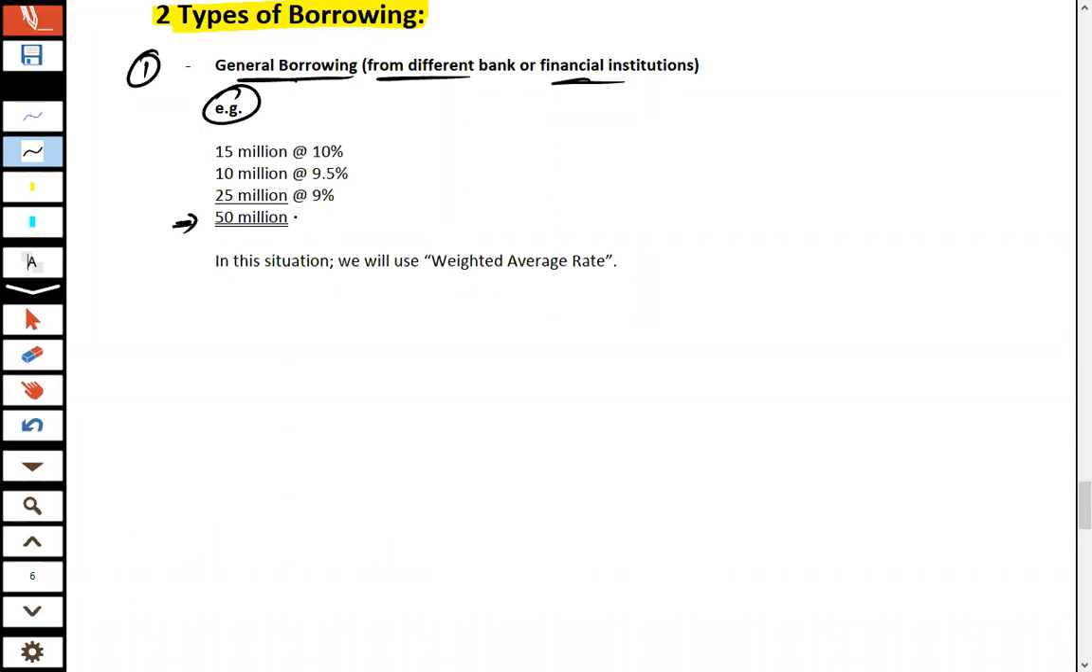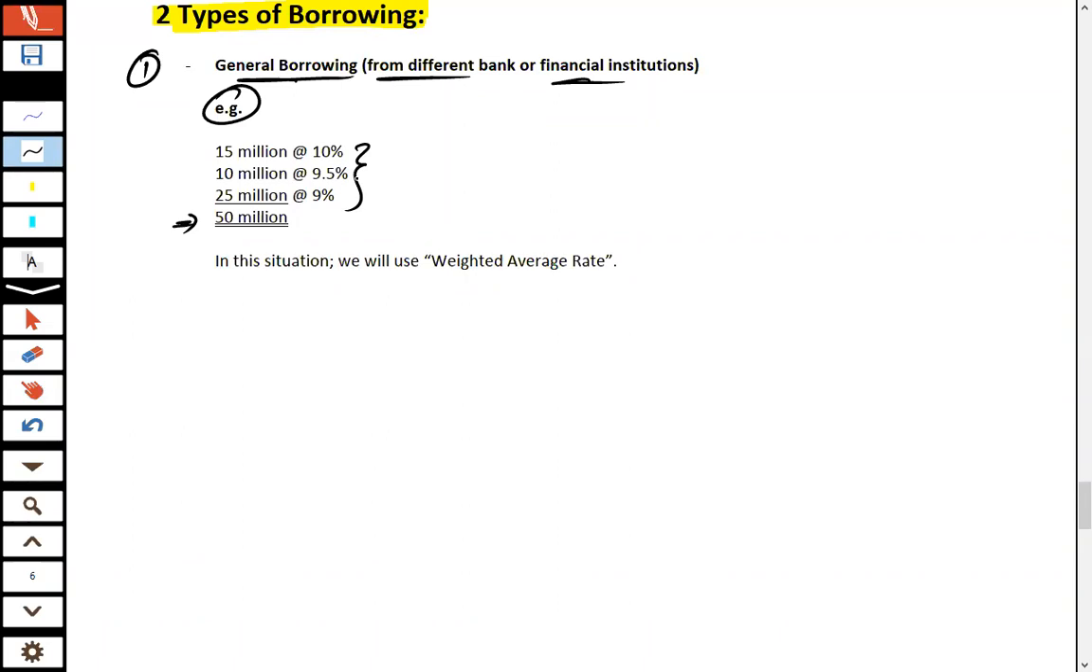So in total, 50 million is actually incurred on a project, but you can see the interest rates are now different. Next, the question arises: on what percentage do we have to calculate the borrowing cost or interest expense?